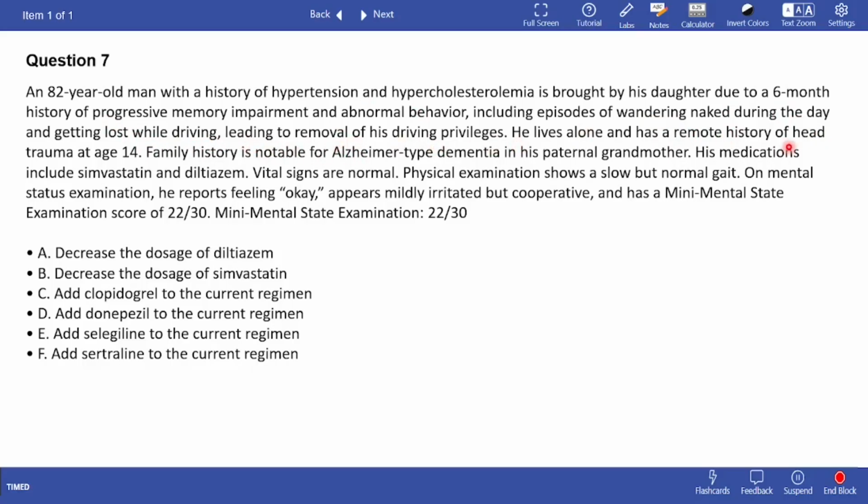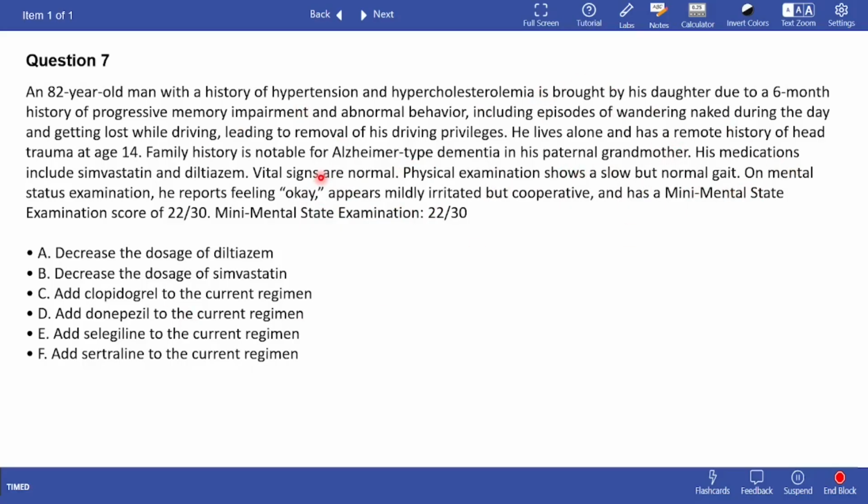He lives alone and has a remote history of head trauma at age 14. Family history is notable for Alzheimer type dementia in his paternal grandmother. His medications include simvastatin and diltiazem. Vital signs are normal and physical examination shows a slow but normal gait.